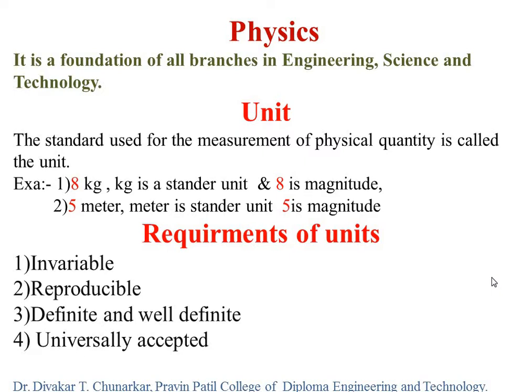These are the requirements of units. Keep in your mind, a question arises in your online examination.